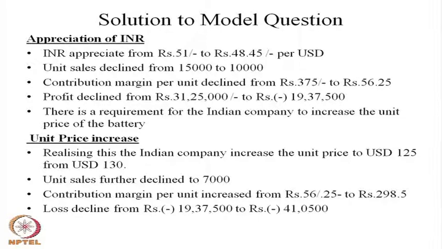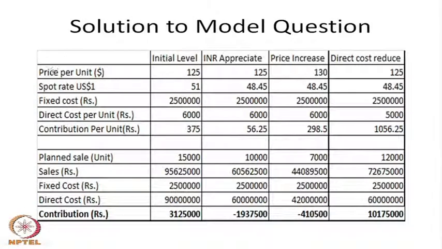If you see, the price of the battery is $125, when they price it, at that time the Indian rupee spot rate was 51 rupees. The fixed cost is 25 million Indian rupees, and the direct cost per unit to manufacture 1 unit of battery is 6,000 Indian rupees.